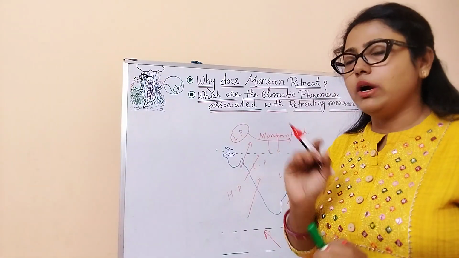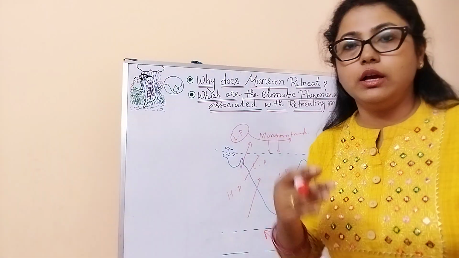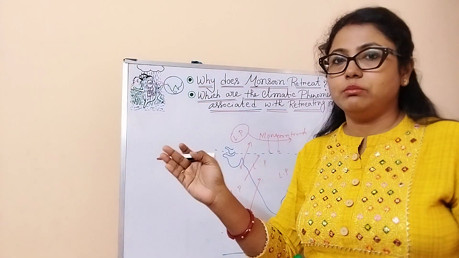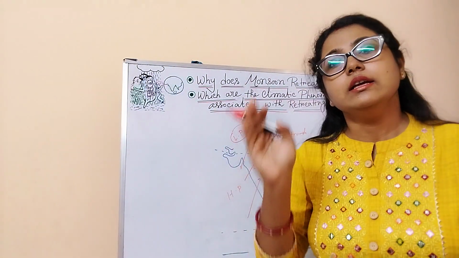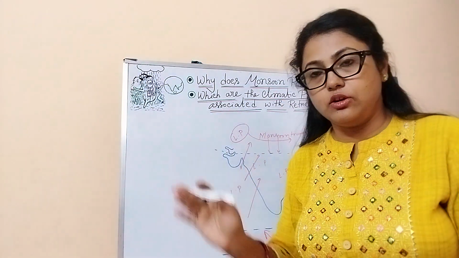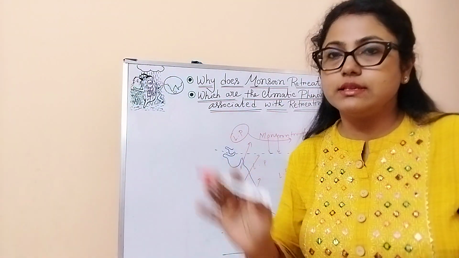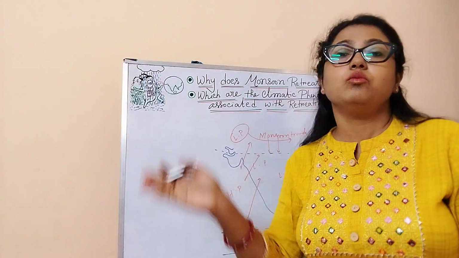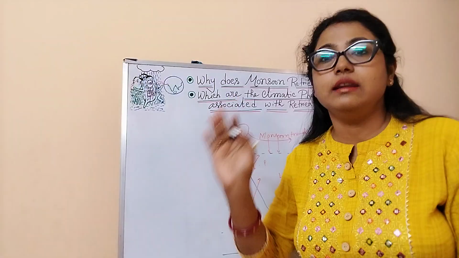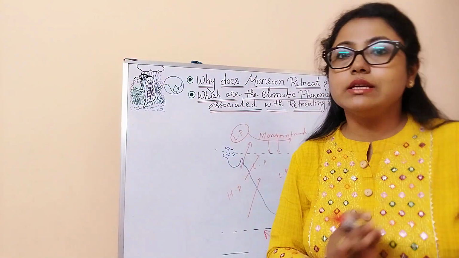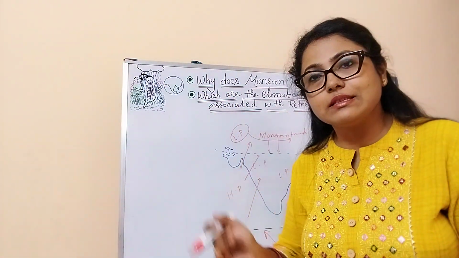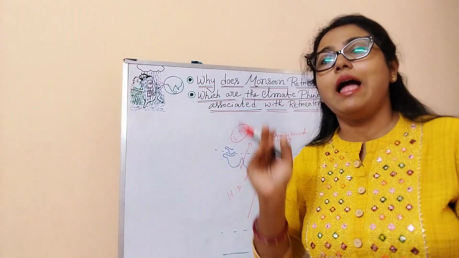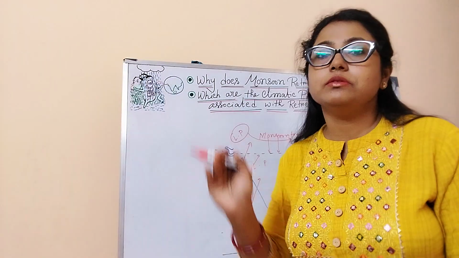Now what happens after June to September? June, July, August, September: these four are the southwest monsoon season, or the rainy season. Now after this hot and humid rainy season, what comes? That is the October and November months. During this time, the sun starts moving southward. We know this is the apparent movement of the sun.